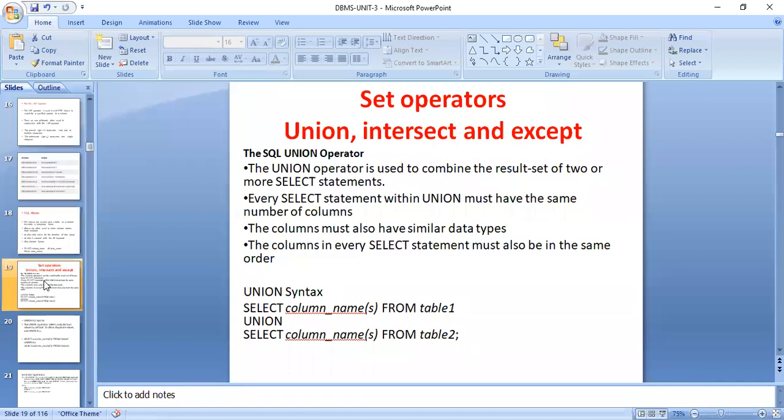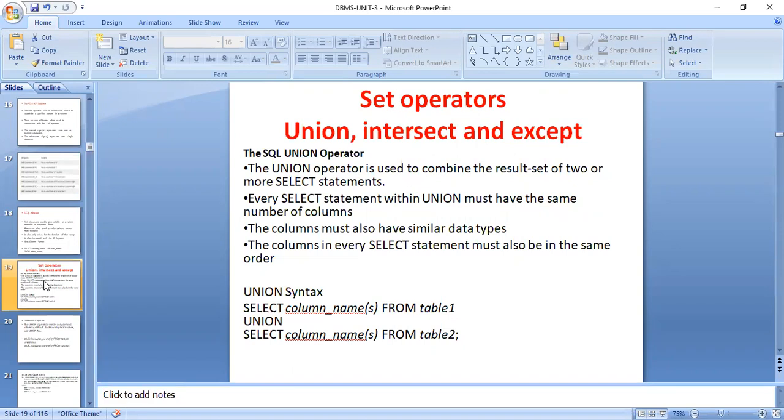Next, coming to the set operators. The next topic we are seeing in the syllabus is the set operators. That is, the form of basic SQL query is over. Now coming to the second option, which is union, intersect, and except. So that topic we are seeing now.